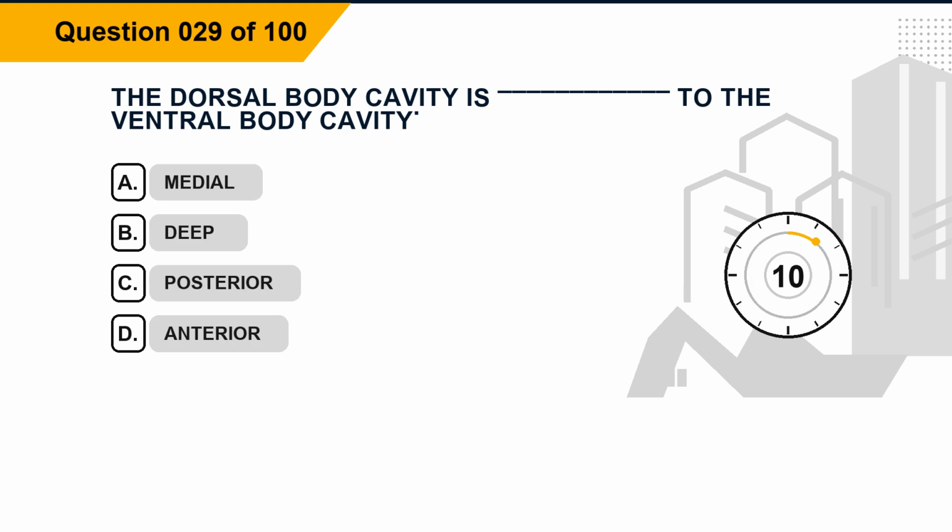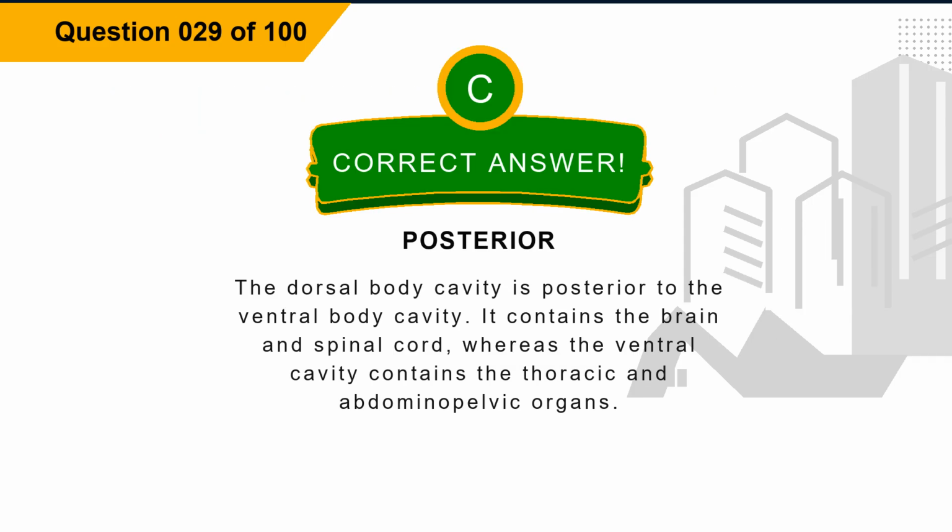Question 29. The dorsal body cavity is blank to the ventral body cavity. Option A, medial. Option B, deep. Option C, posterior. Option D, anterior. The correct answer is option C, posterior. Explanation. The dorsal body cavity is posterior to the ventral body cavity. It contains the brain and spinal cord, whereas the ventral cavity contains the thoracic and abdominopelvic organs.